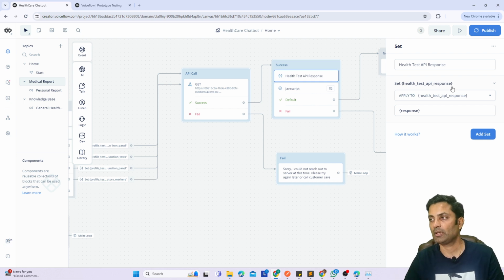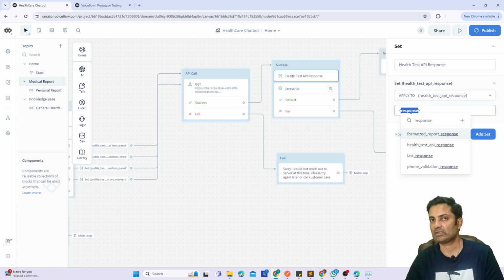So for example, here I'm getting the response, so on success it will call this block, and here I'm trying to actually use this response. If you see here, response is the default variable which gets created automatically whenever you call an API, and if the API is giving you a result, whether it's an error result or a successful result.